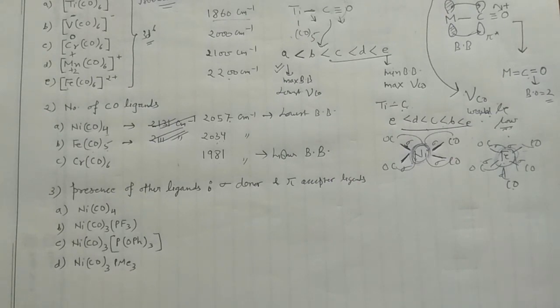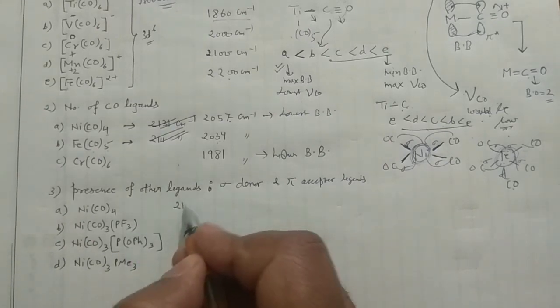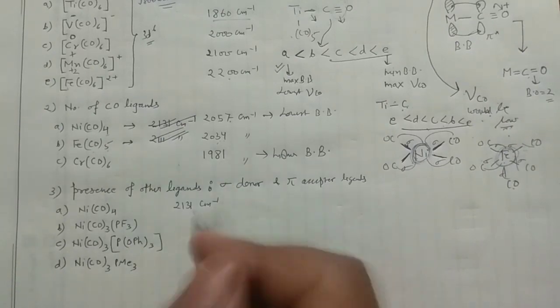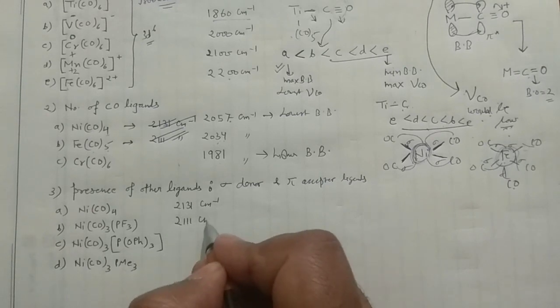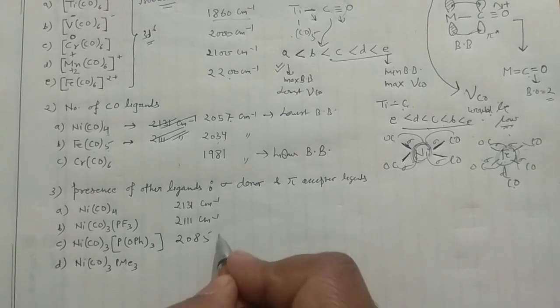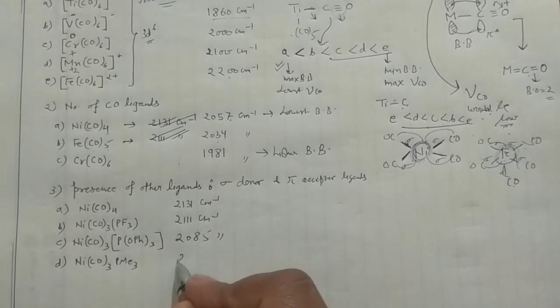For example, the carbonyl stretching frequency for this one is 2131 centimeter inverse, which I have written here. For this one it was 2111 centimeter inverse, for this one it goes further down, and for this one it is the lowest.